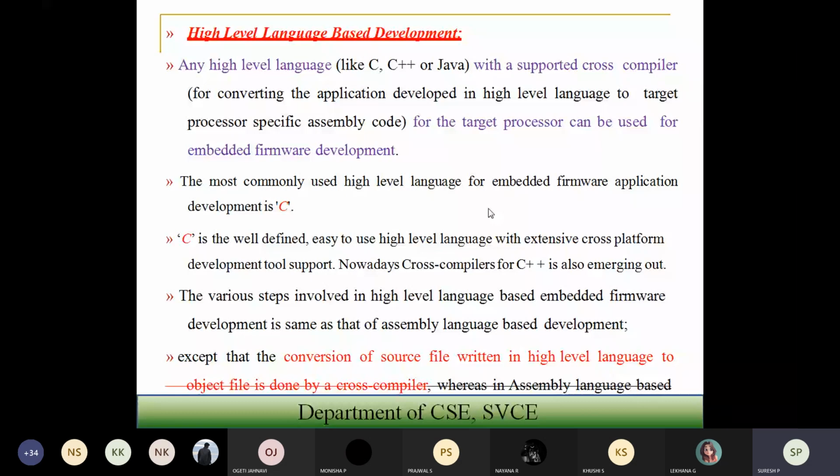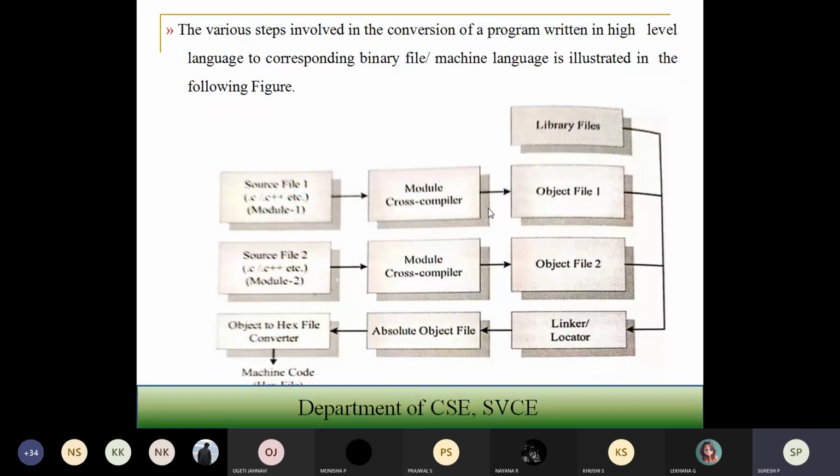In recent days, many compilers are also coming out, with cross compilers written in C++ as well. When you convert your developed application for embedded firmware, various steps are involved in high level language based firmware development. It is not the same as assembly language development, except that the conversion of your source file to an object file is done by a cross compiler. What are the different processes in high level language development?